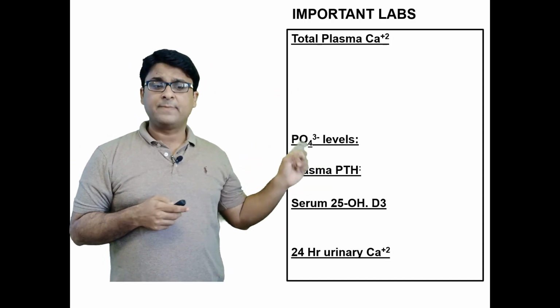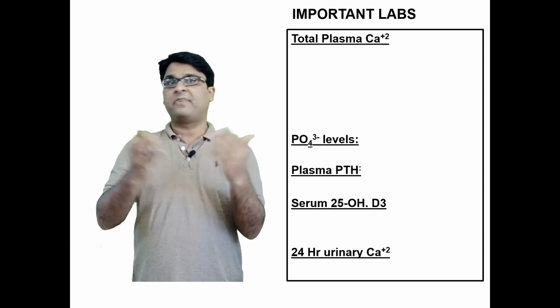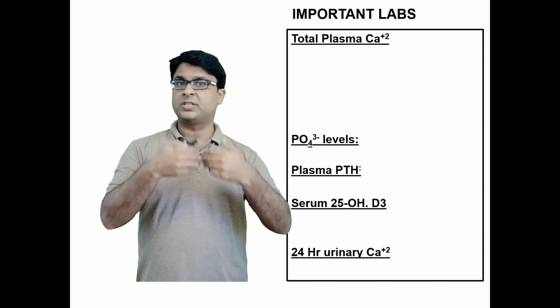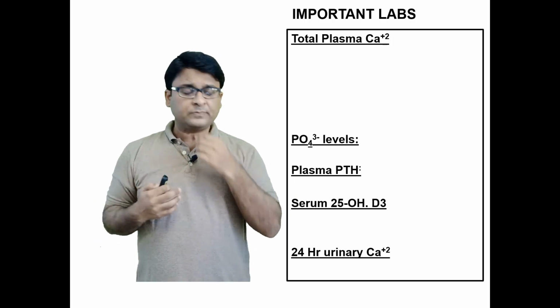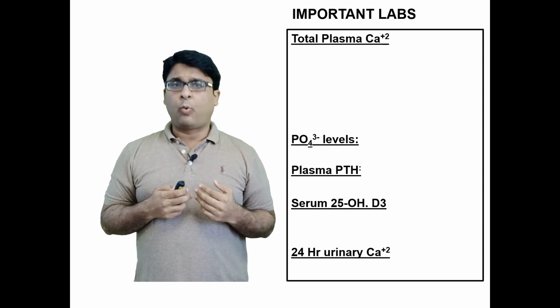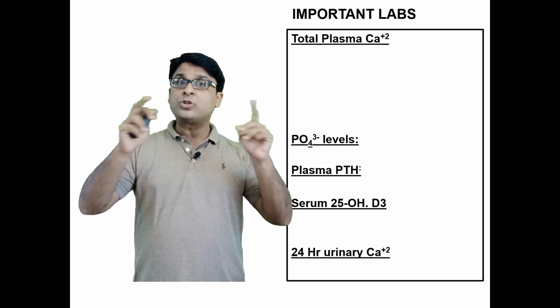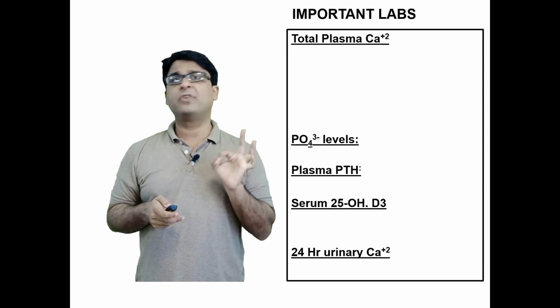For example, the total plasma calcium. One thing you need to remember is that calcium in your body exists in different forms, and we will talk about it. It is bound to proteins, it is present as free ionic calcium, and there are some other forms. But what we measure in the laboratory is the total calcium, because measuring ionic calcium, the free calcium, is a tough job.